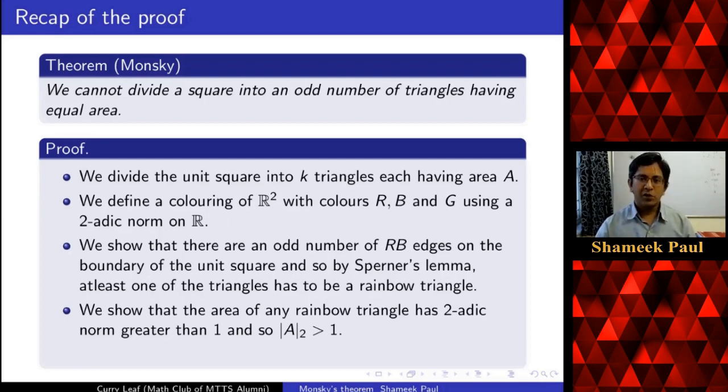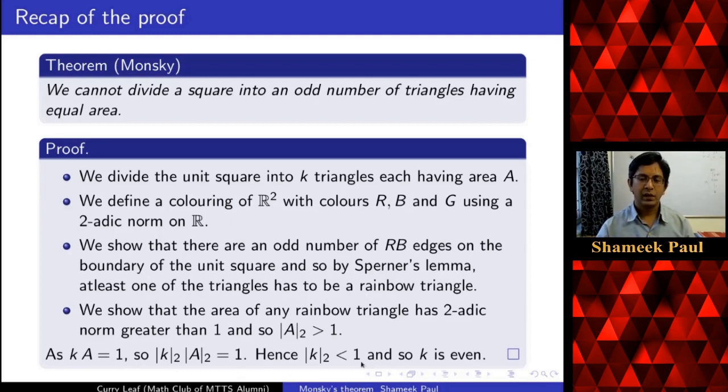Our aim was to show K is even. We know that K times A is 1, where 1 is the area of the unit square. Taking two-adic norm, we get this. Because the two-adic norm of A is greater than 1, the two-adic norm of K will be less than 1. That means that K cannot be odd. An odd number will have two-adic norm equal to 1. So K has to be even. You see the proof is actually very short, but each of these steps needs some calculations.